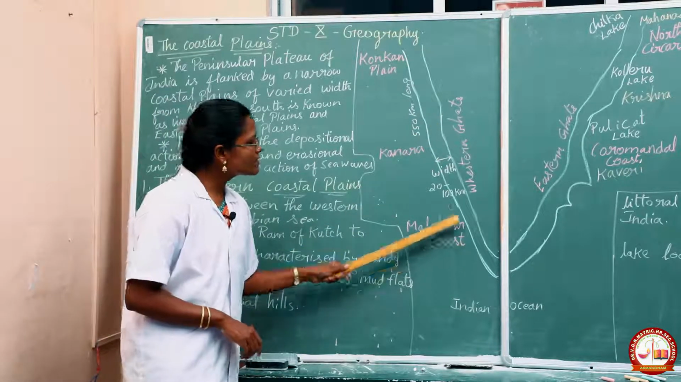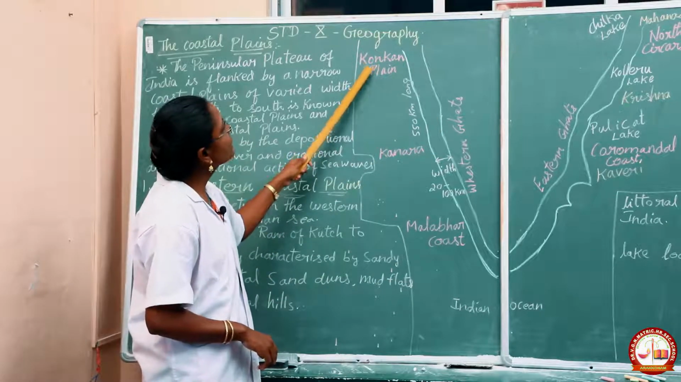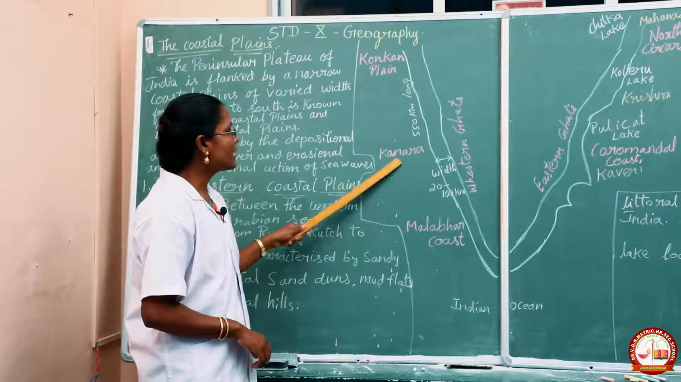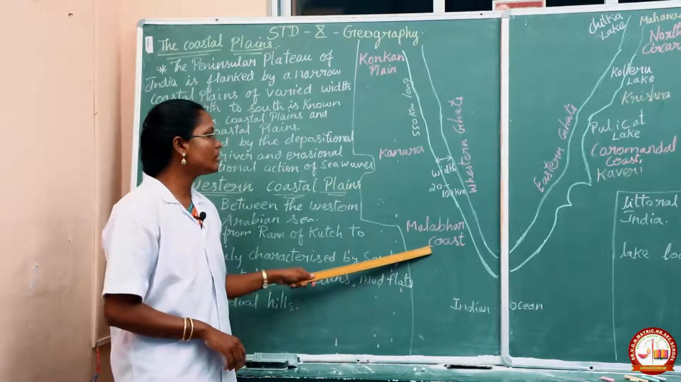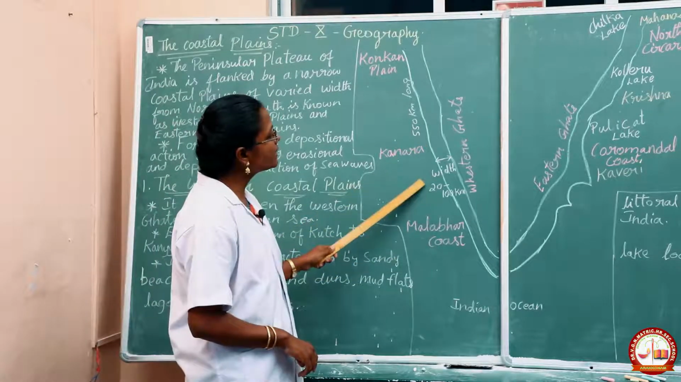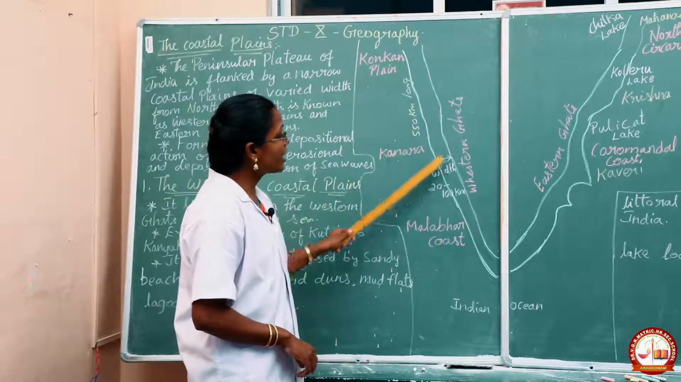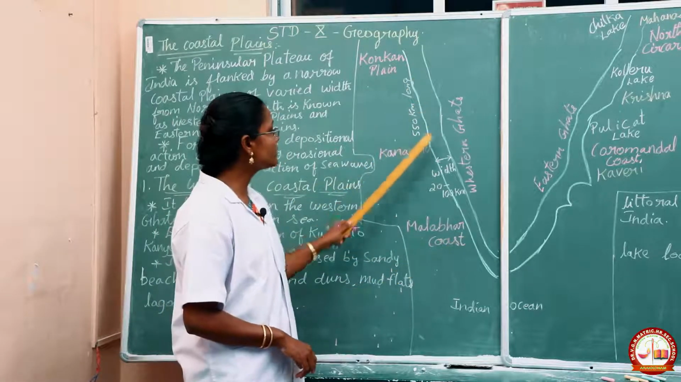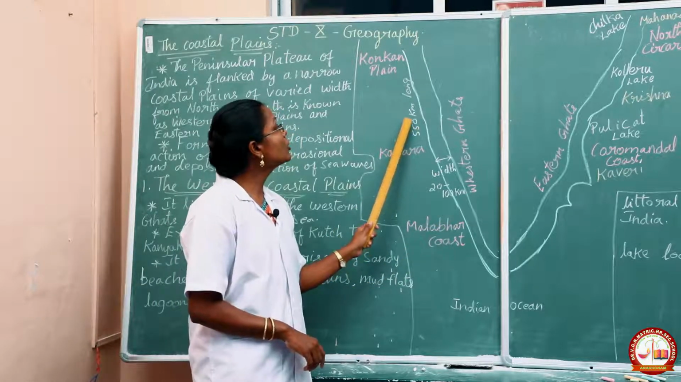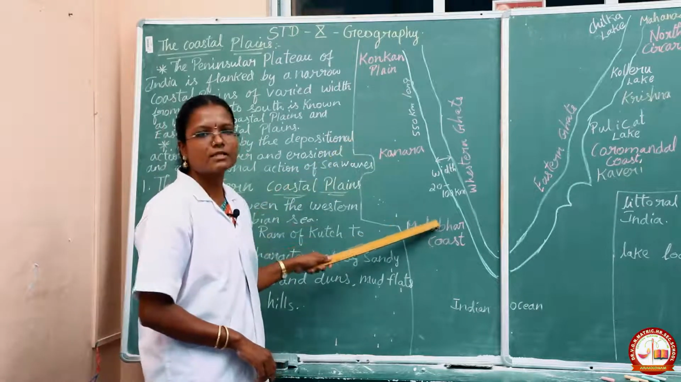You can see the northern part of the western coastal plain is called the Konkan plains, the middle is called Kanara, and the southmost part is called the Malabar coast. Its width varies from 20 to 100 kilometers, so it is not parallel and the width is not the same. And a 550 kilometer long stretch of beach will be there along the western Ghats.